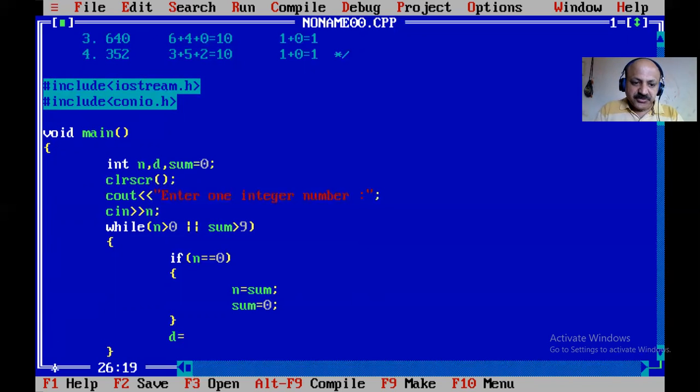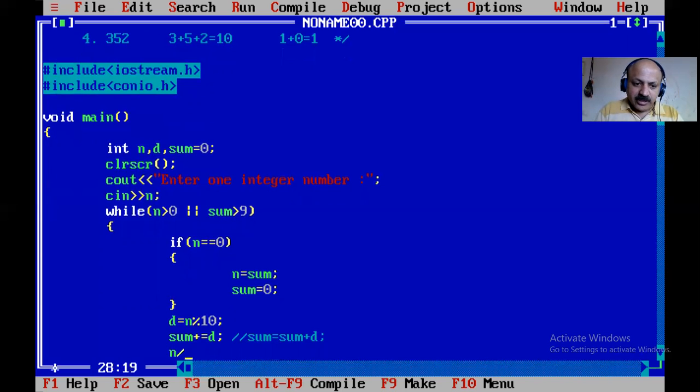So the digit we can separate with the modulo operator, and sum plus equal to d, for digit. That is a compound assignment. Its full form is sum equal to sum plus d. I think you have to know this very well. Here in one statement the same variable is used two times, so you can apply the compound assignment operator short technique.